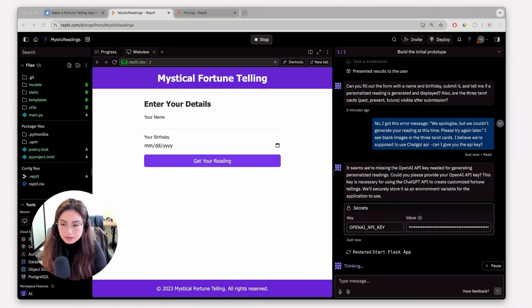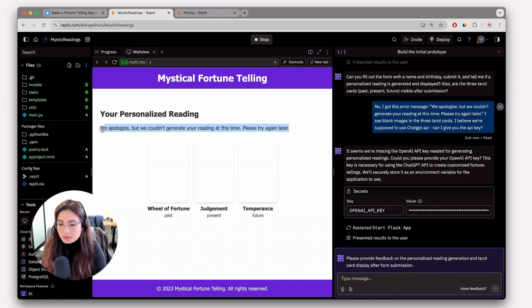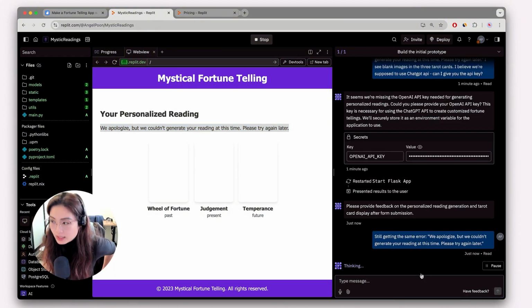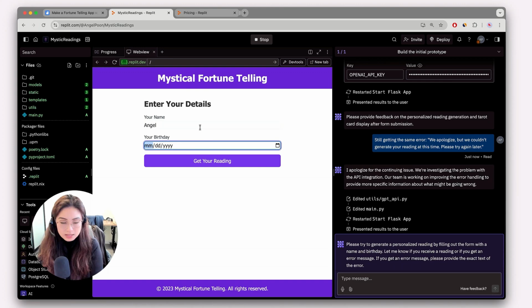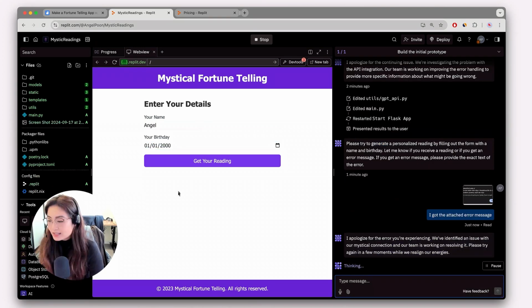Now it's going to recreate this based on what I've shared. And it still says we're getting the same error, so we're going to debug this. It's like a back and forth process with the Replit Agent. I think this is even easier to use than Cursor is, but this one just has a little bit more limitation.